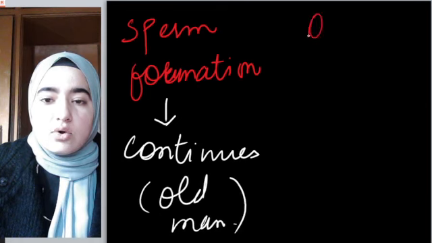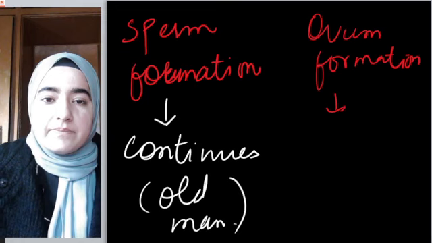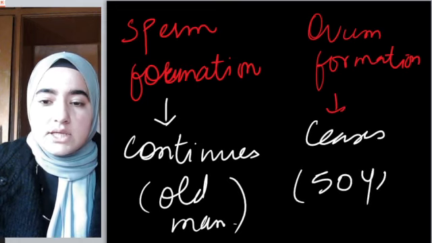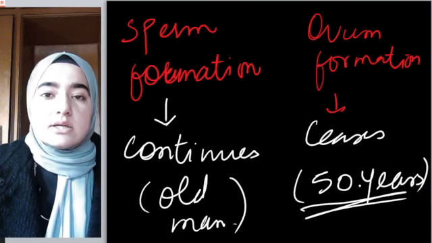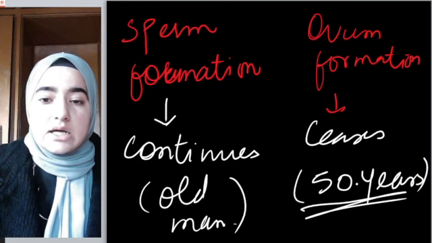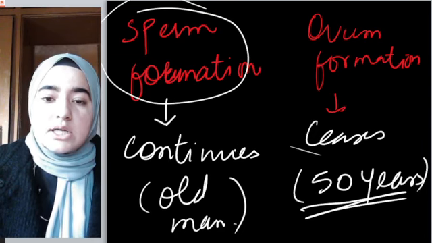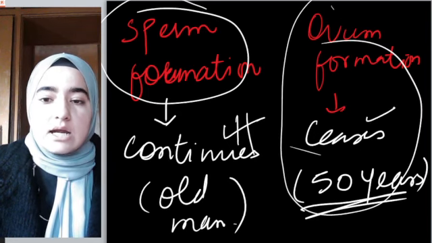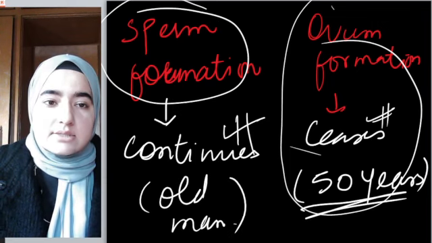But talking about ovum formation, egg formation, it ceases around the age of 50 years, which is termed as menopause. I'll discuss these terms, menopause, menarche, in our upcoming sessions. But for now, please remember sperm formation continues even in old men, but ovum formation ceases around the age of 50 years. Okay, I hope this concept is crystal clear.